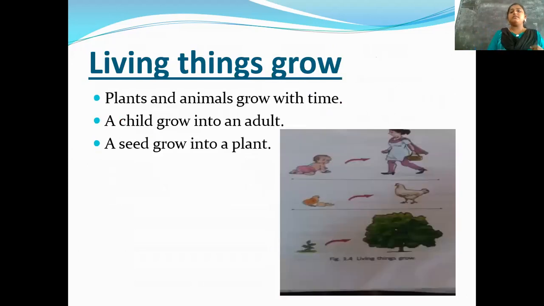Next one, living things grow. Look at that picture: plants and animals grow with time. A child grows into an adult, a seed grows into a plant. A baby grows into an adult, a plant grows into a big tree. Clear? A chick grows into a hen in that picture. Like that, living things grow.